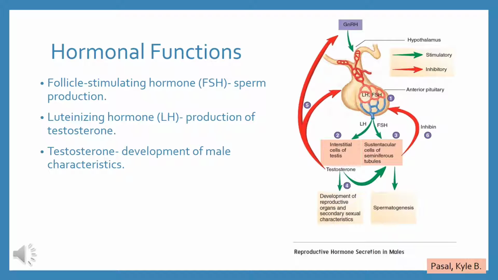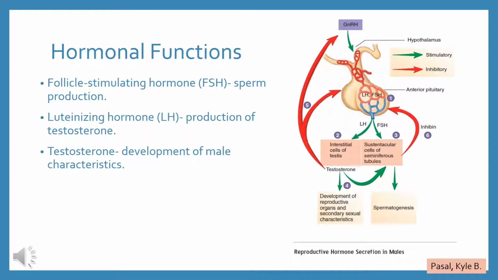The entire male reproductive system is dependent on hormones. These are chemicals that stimulate or regulate the activity of their cells or organs. The primary hormones involved in the functioning of the male reproductive system are follicle stimulating hormone, luteinizing hormone, and testosterone. FSH and LH are produced by the pituitary gland.